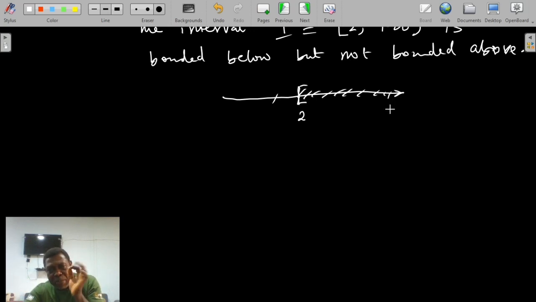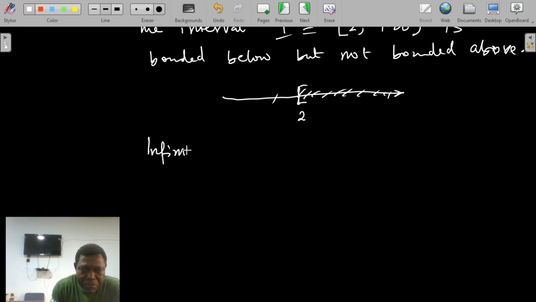Once an upper bound is established, then every other number bigger or equal to that established one is also what? An upper bound. Therefore, we can talk about the least upper bound. The least upper bound is the one that is closest to the set. Remember, not necessarily in the set. Now, at this juncture, I think it's time for us to go further to look at the concept of infimum and supremum.